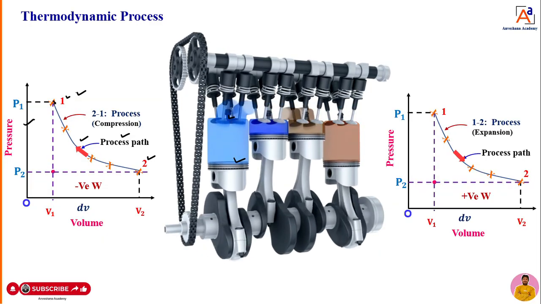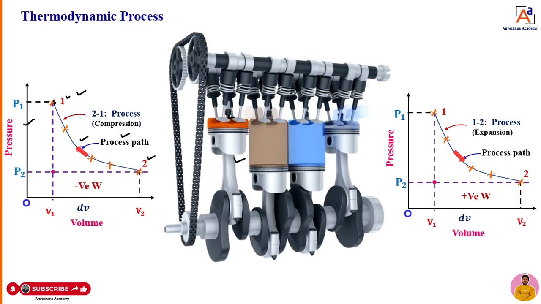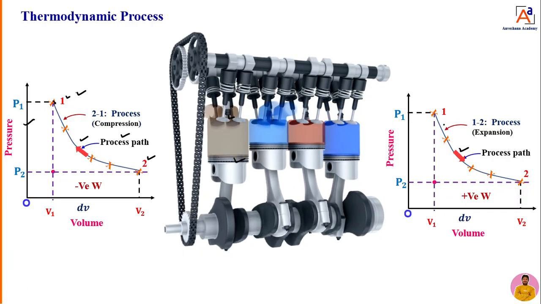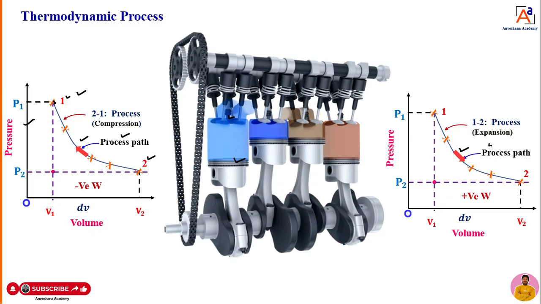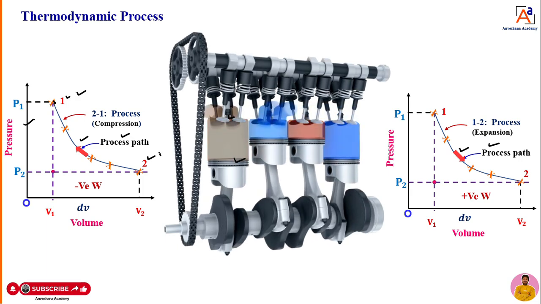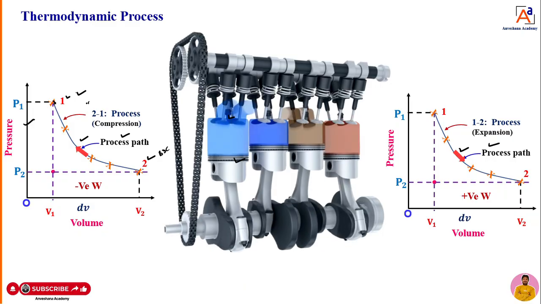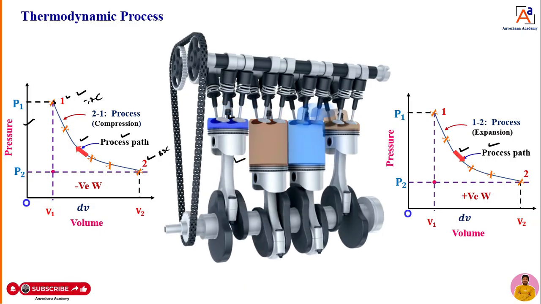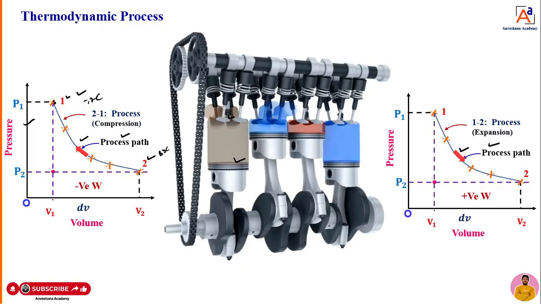1 to 2 is expansion, that means volume increases, pressure decreases. That you can see now, the direction. If the piston moves from 1 to 2, it is an expansion process, dear students. When the piston moves from 2 to 1, that means BDC to TDC, that is nothing but the compression process.